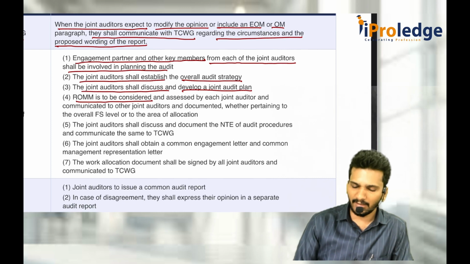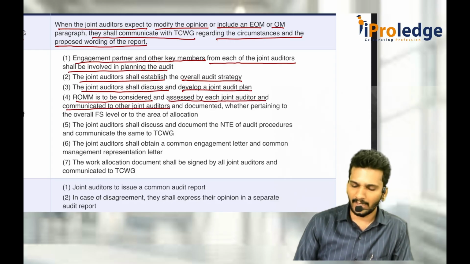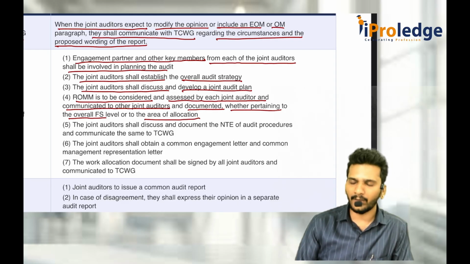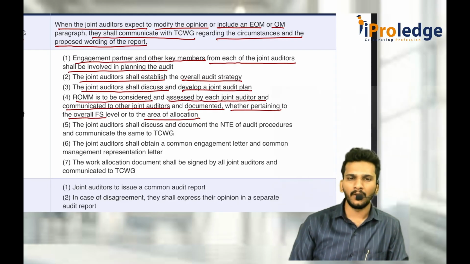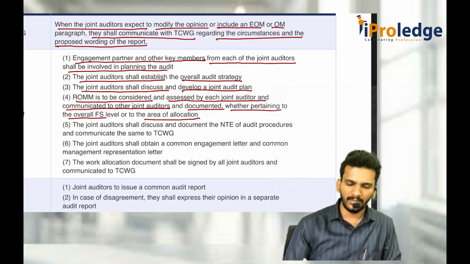ROMM is considered and assessed by each joint auditor and communicated to the other joint auditors and documented, whether pertaining to overall FS or an area of allocation. Doesn't matter, whenever you assess the risk of material misstatement with respect to any joint audit, that has to be given.